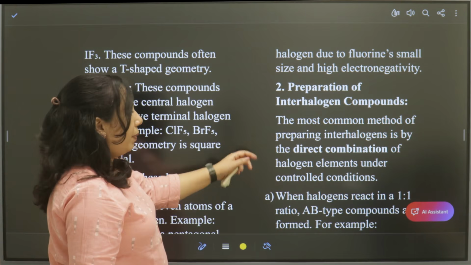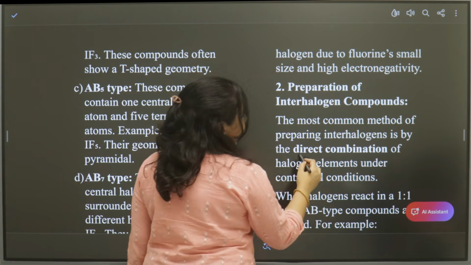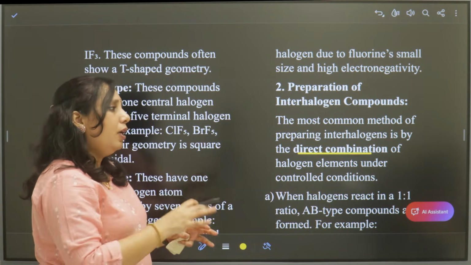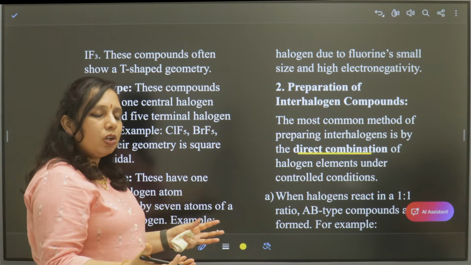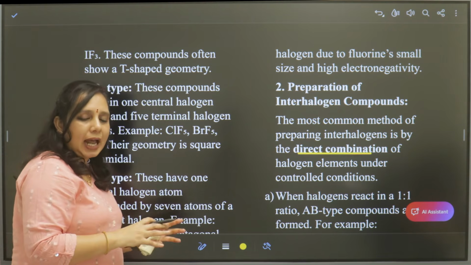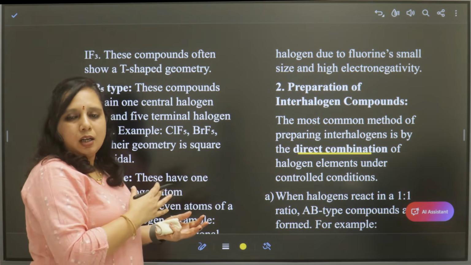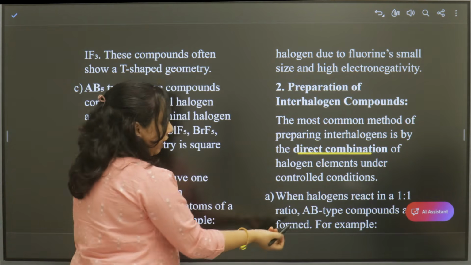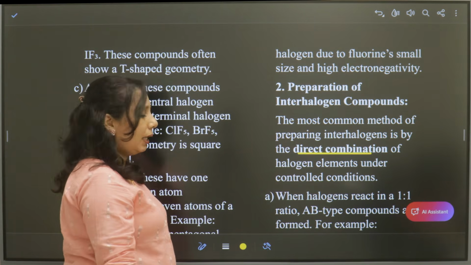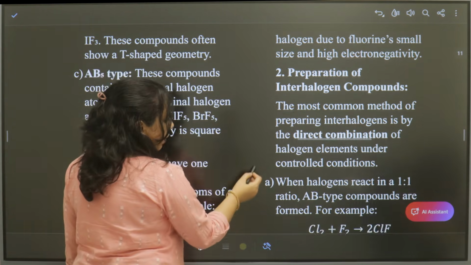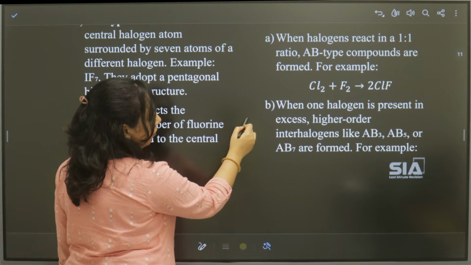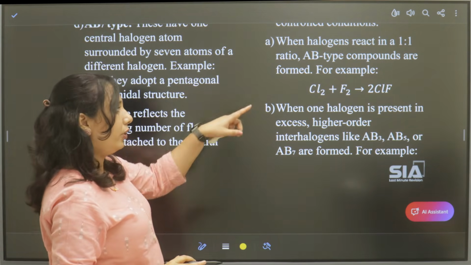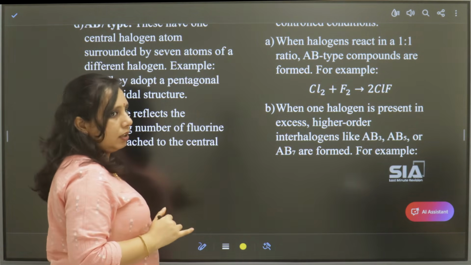Now let us see the preparation. The most common method is direct combination. Two halogens react directly with each other. If we change the proportion ratio of the halogens, the corresponding interhalogen is formed. For example, if we take a 1:1 ratio, we get AB type interhalogens. Let us see the equation: Cl2 plus F2, in equal proportion, gives chlorine fluoride.